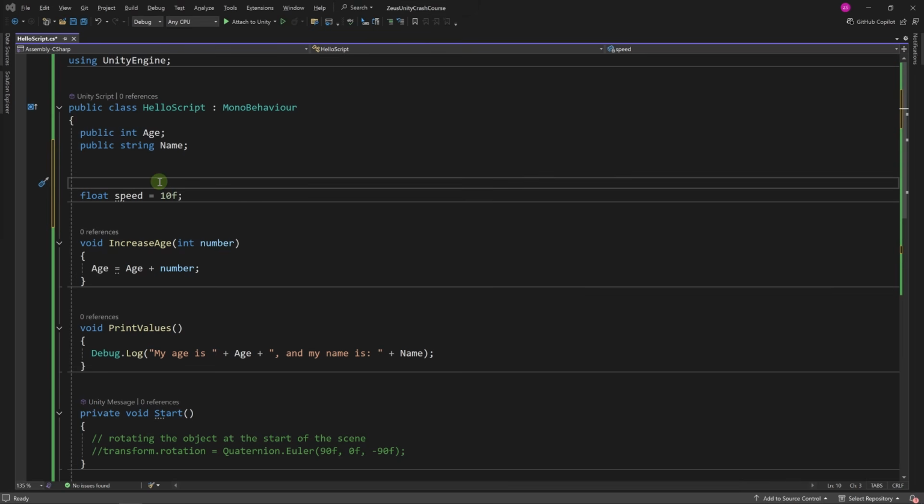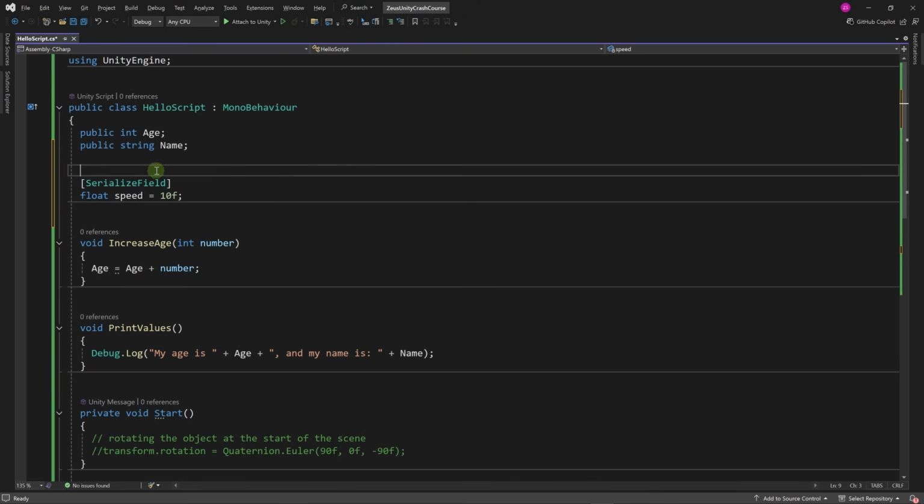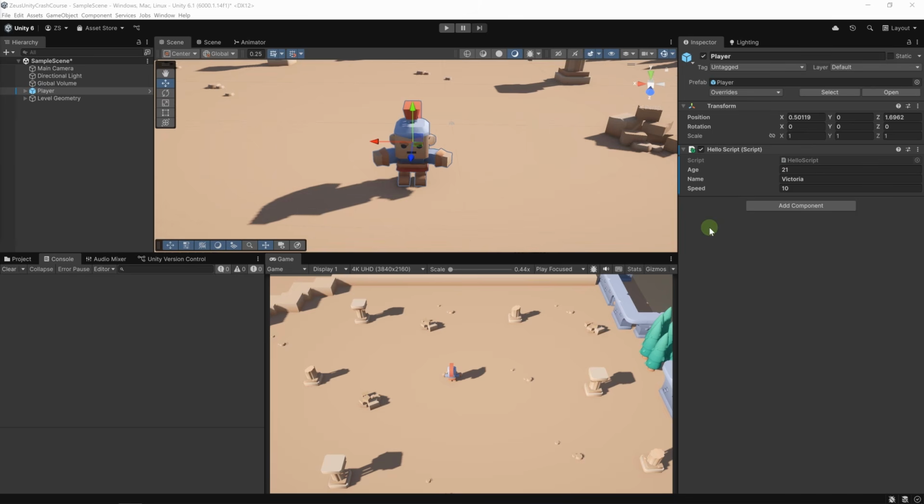To add an attribute to a class field, we need to use square brackets like this. And then we need to type SerializeField. This is an attribute provided to us by the Unity engine. If we hover over it, you can see that it's UnityEngine.SerializeField. And if we save, now we have access to speed in the inspector. It's set to 10 because that's the value that we assign it.